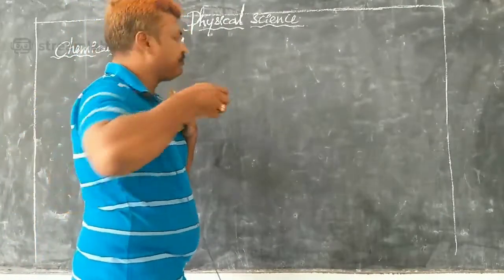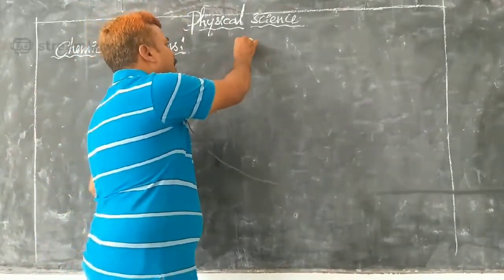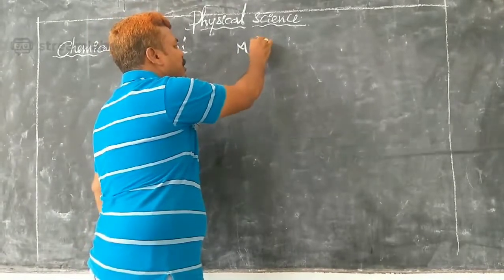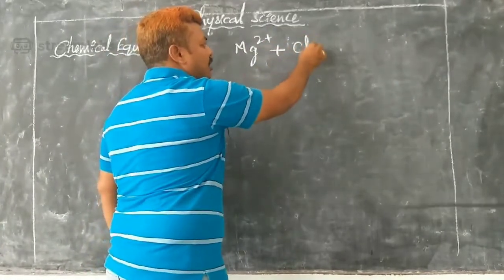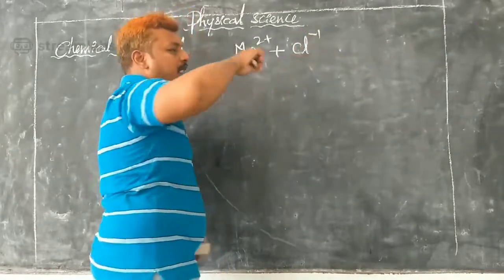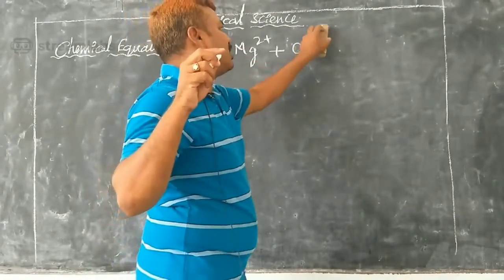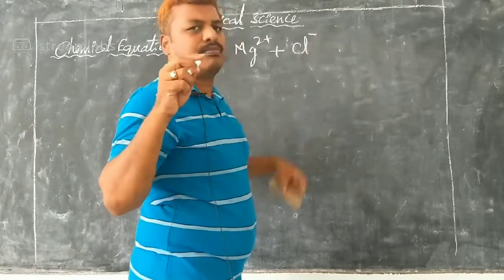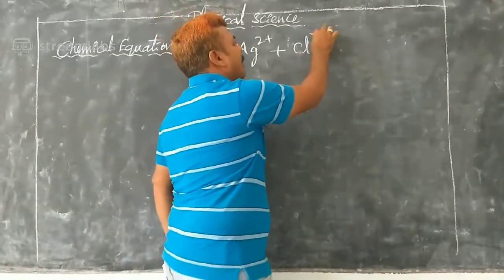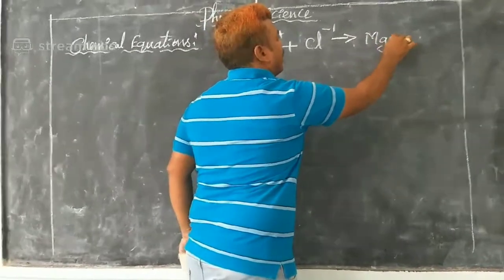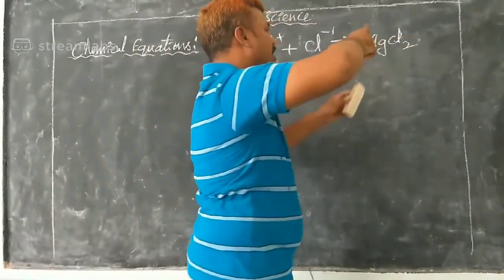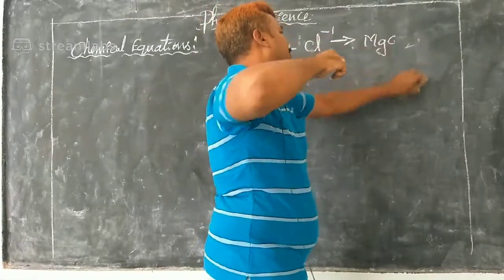Magnesium is having Mg2 plus and reacts with chlorine 1 minus, that is minus 1 or 1 minus, anything you can write. This will give you magnesium chloride, MgCl2.